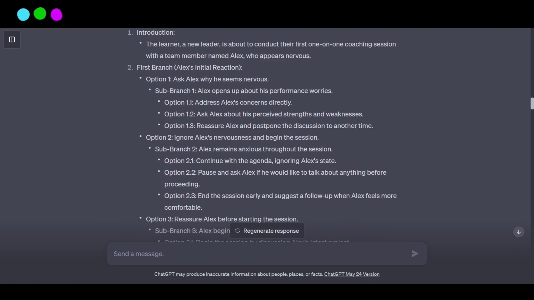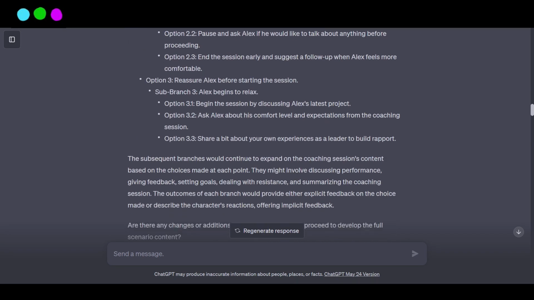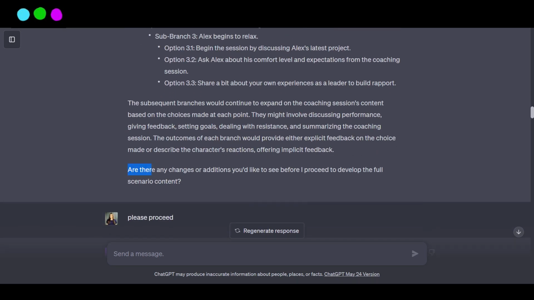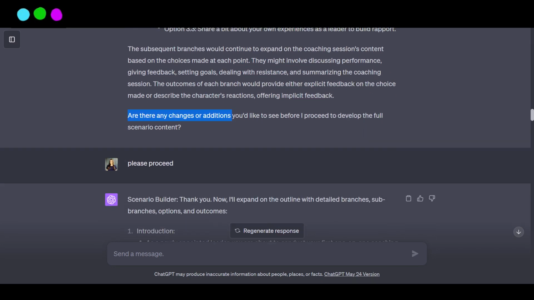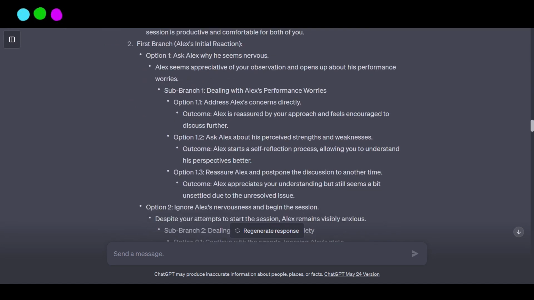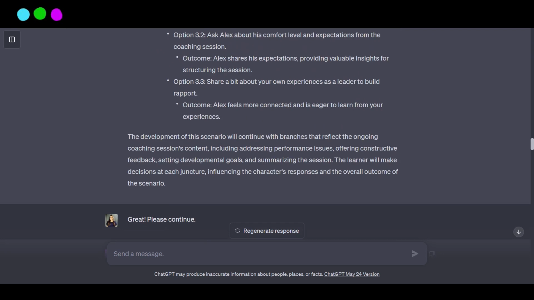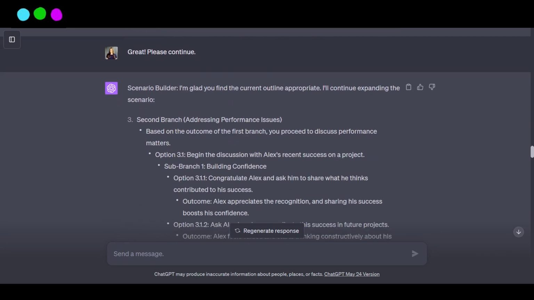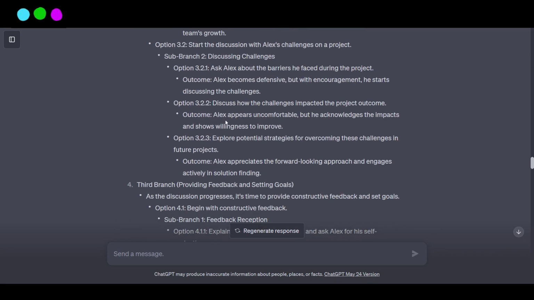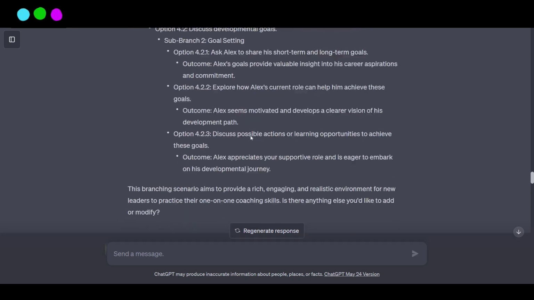So we have the sub branch one and a couple options. It's still not the full scenario. It's going to ask if there's any changes or additions I'd like to see. And then it'll continue to build that out. And then here it gets into the second branch, and it has the outcomes for each of those.